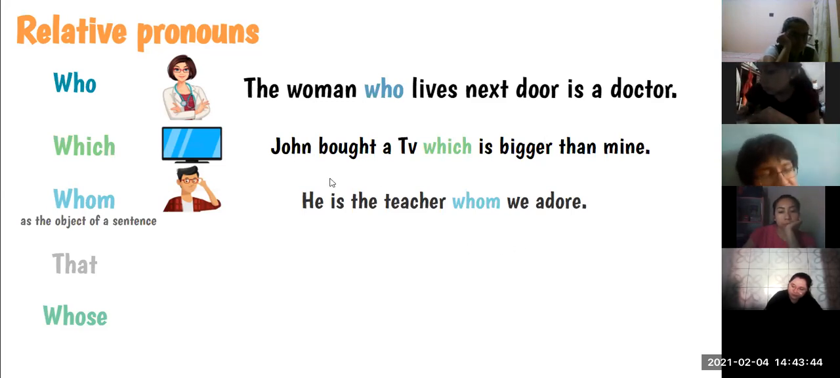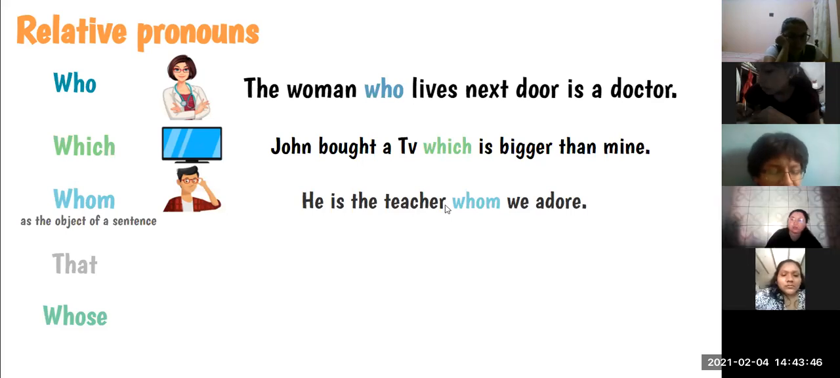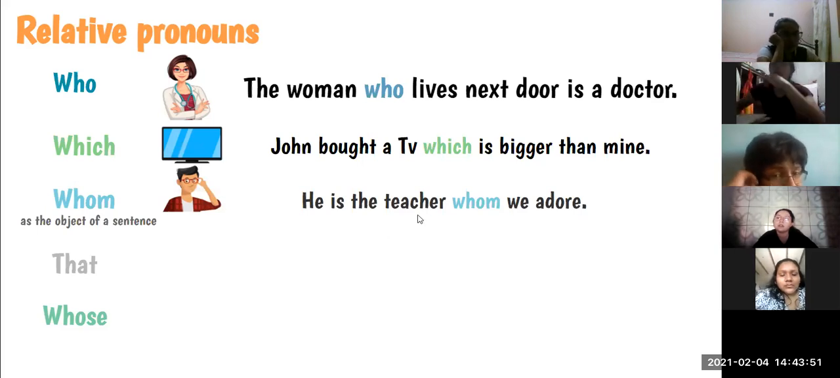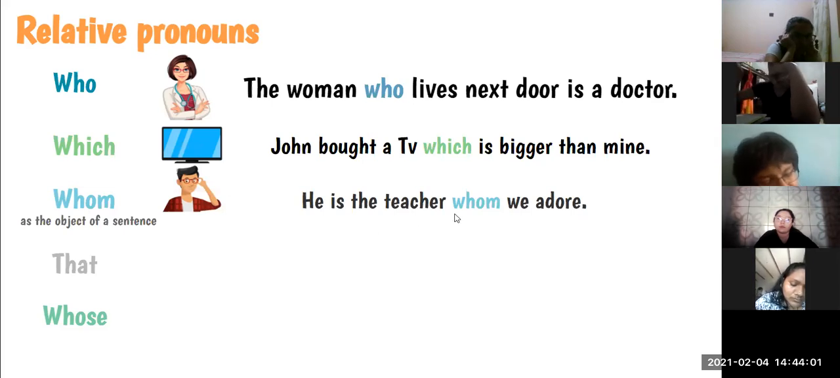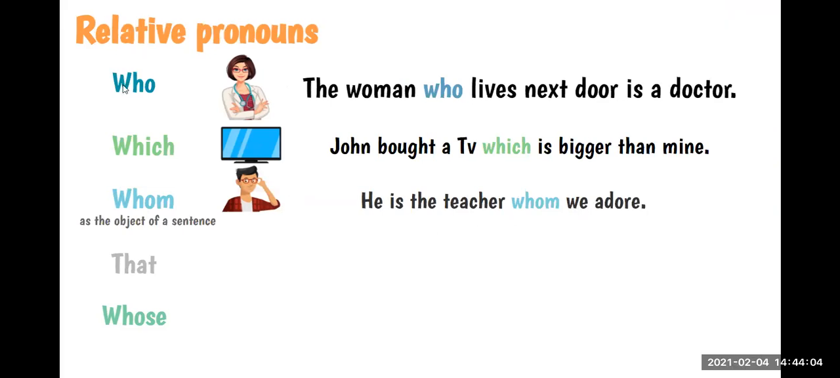Por ejemplo, en esta oración, he is the teacher whom we adore. ¿A quién adoramos? Al profesor. Entonces, nuestra acción está dirigida hacia nuestro profesor. Por eso, whom se utiliza como el object of the sentence, ¿ok? Object of the sentence, and who is the subject of the sentence. Luego vamos a verlo en algunos otros ejemplos y ejercicios para que les quede un poco más claro. So you have to be clear in this: whom as the object of the sentence and who as the subject of the sentence.